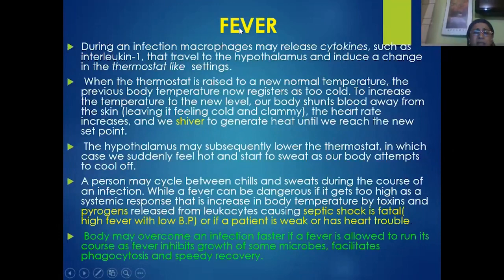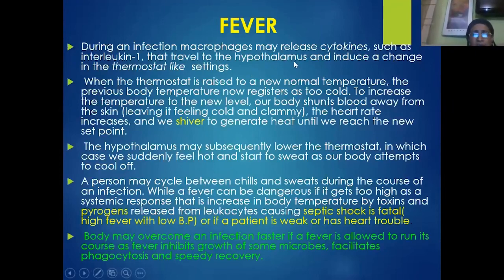So apart from that, if the battle is not over within a stipulated time, or in the case of a very long lag period, usually fever also results. So during an infection, macrophages may release cytokines such as interleukins. So they travel to the hypothalamus and they induce a change in the thermostat-like setting in the brain. Hypothalamus is located in the brain. So whenever there is an infection, as we know, a lot of cytokines are released in the blood as an inflammatory response. So these cytokines also travel to the brain.